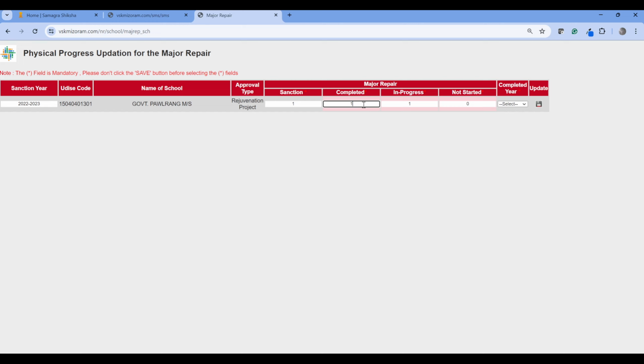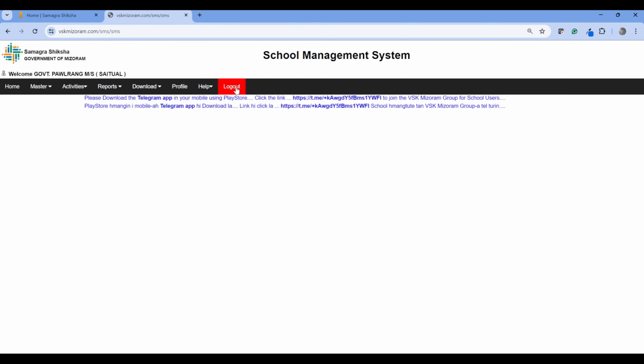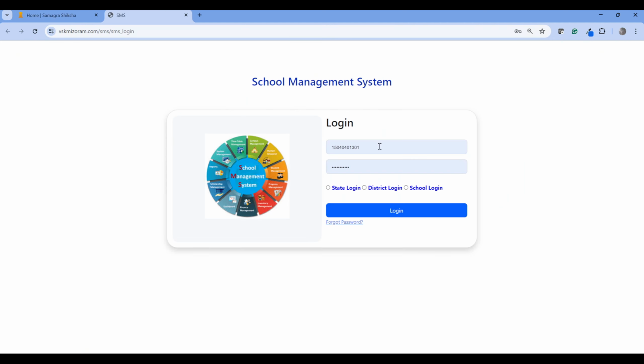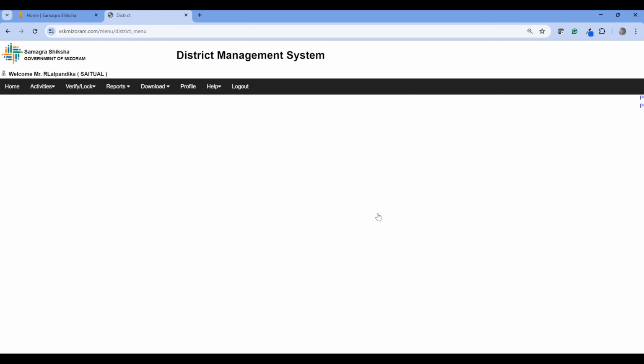If I make it completed and enter the completed year, you can see the data is locked. If you have updated it wrongly, you just call your district officials to get this unlocked, because you have done the wrong entry.